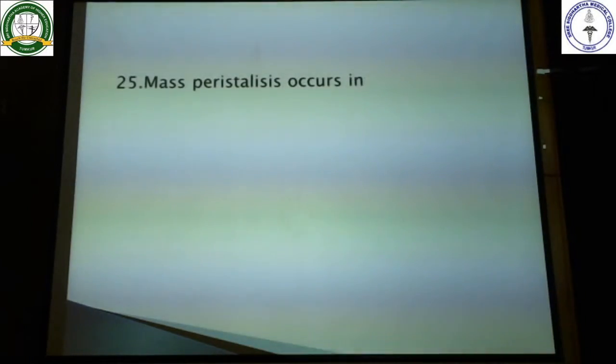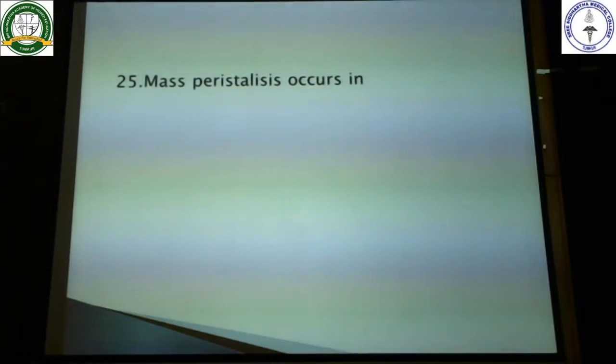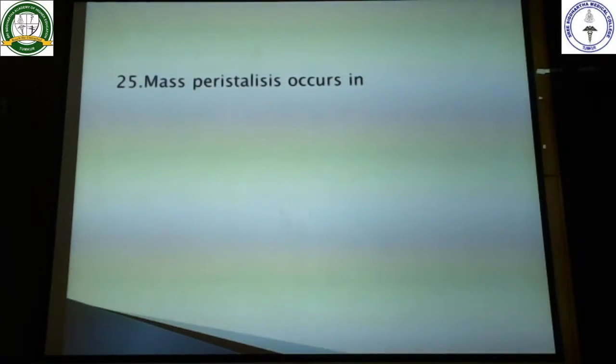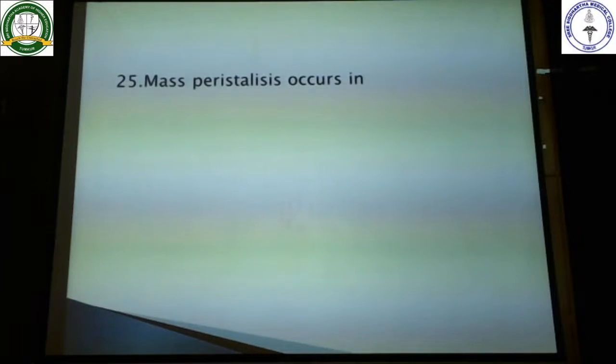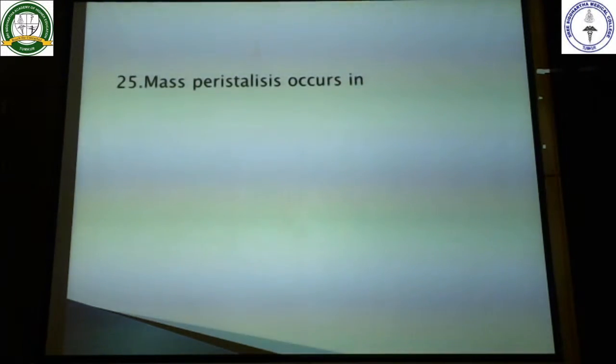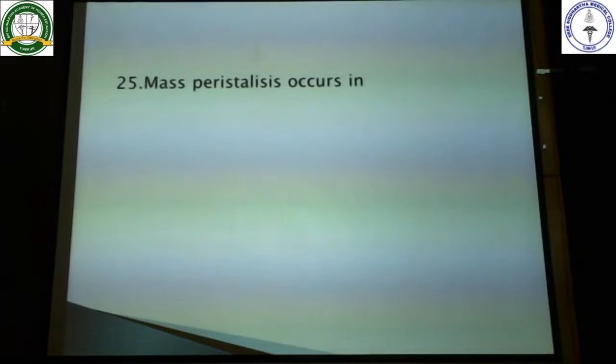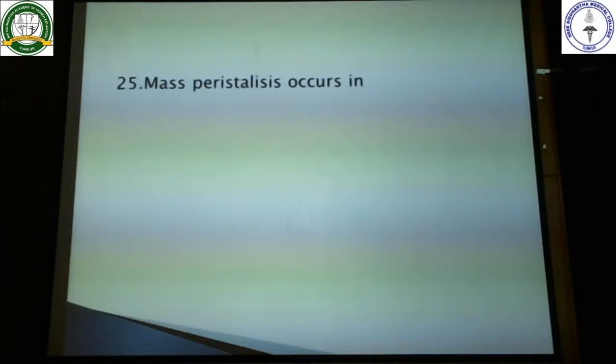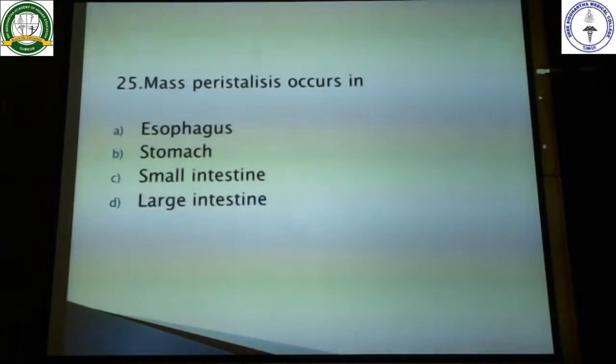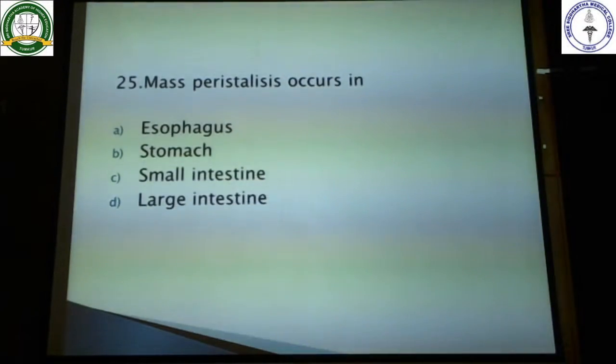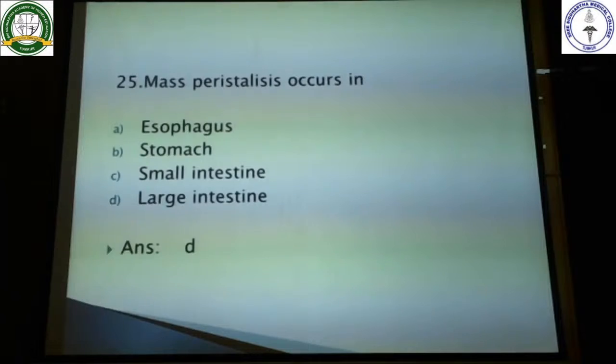Next question, mass peristalsis. Mass peristalsis helps in the process of defecation. It occurs in the terminal colon and pushes all the fecal matter into the rectum, and finally it goes out through the anal canal. Let's see the options. It occurs in the esophagus, stomach, small intestine, and the large intestine. So a very easy option to select: large intestine.